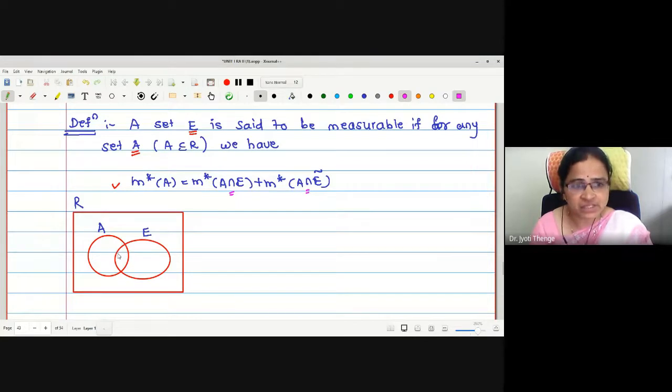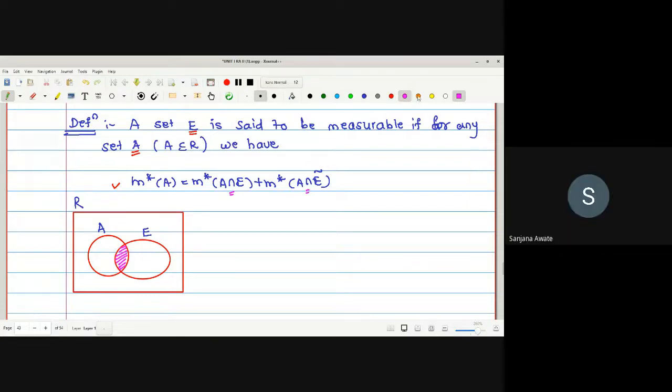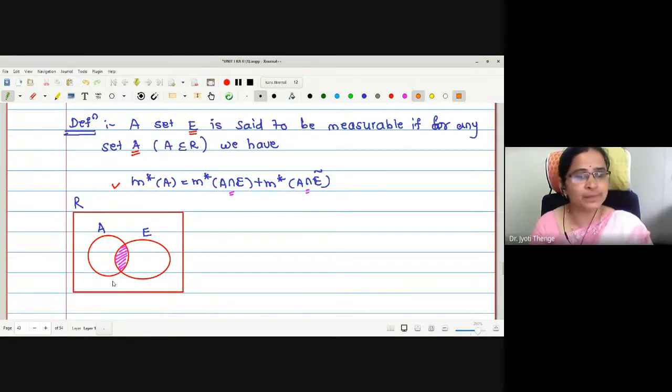A intersection E is the common region to both the sets. E complement is the part of the real universal set other than E, so A intersection E complement is the remaining part of A. Let me shade this region.